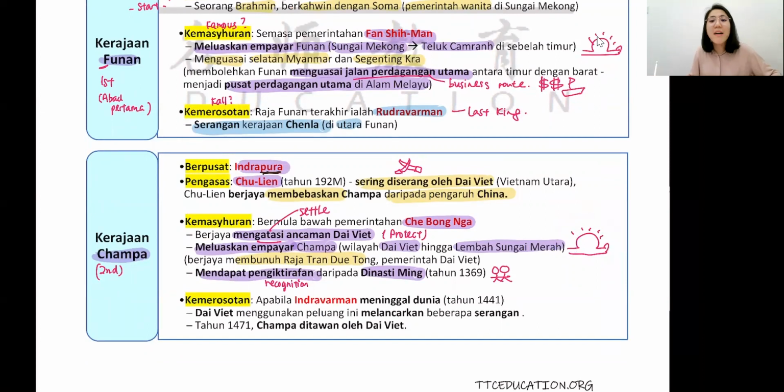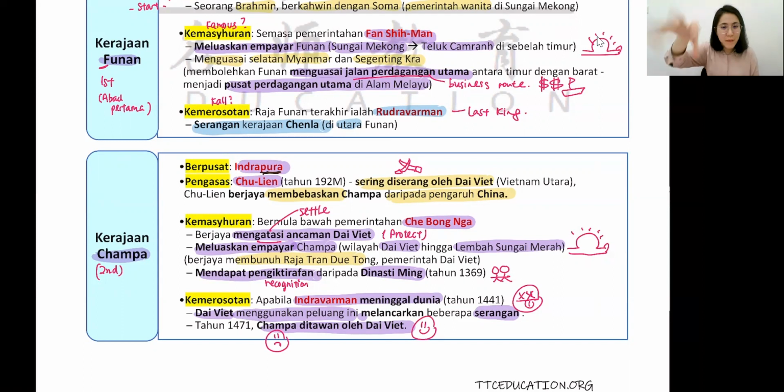In the end of the day, the Champa government fell because the king passed away. So sad, the king passed away. So when the king passed away, Dai Viet used this opportunity to attack. And right now, your Champa loses. And Dai Viet won. So that's why Champa right now is under Dai Viet again. Ditawan oleh Dai Viet. Ditawan means being controlled, being taken over by the Dai Viet.